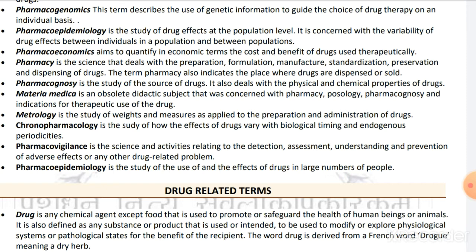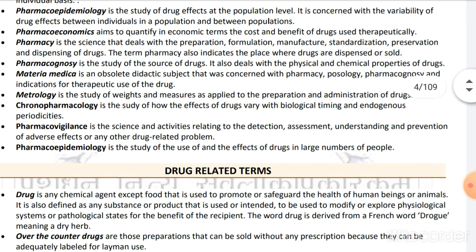This differs from individual to individual. Our genetic makeup differs from others. A drug that is acceptable to our system may not be useful for others. Therefore, there is a need to study the genome of the individual so that we can make a better choice of drug therapy. This is related with pharmacogenomics.